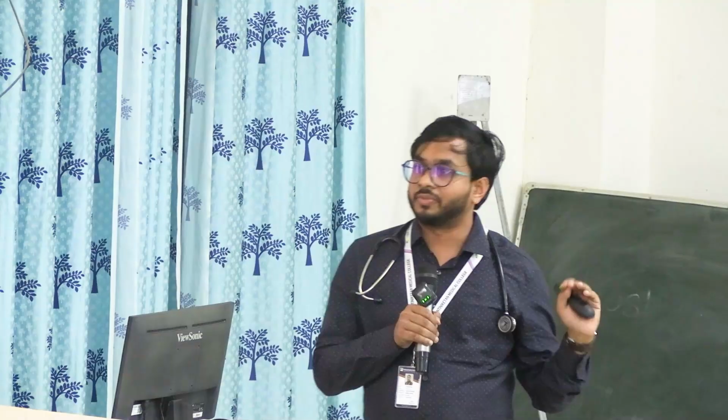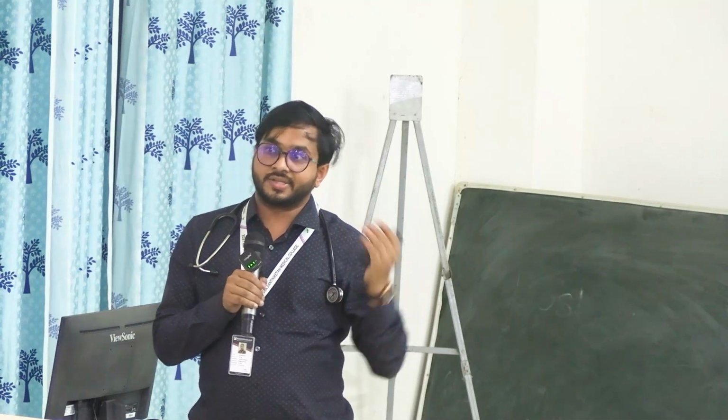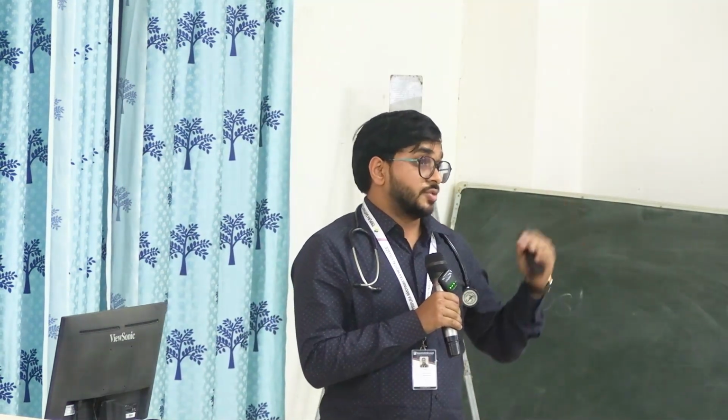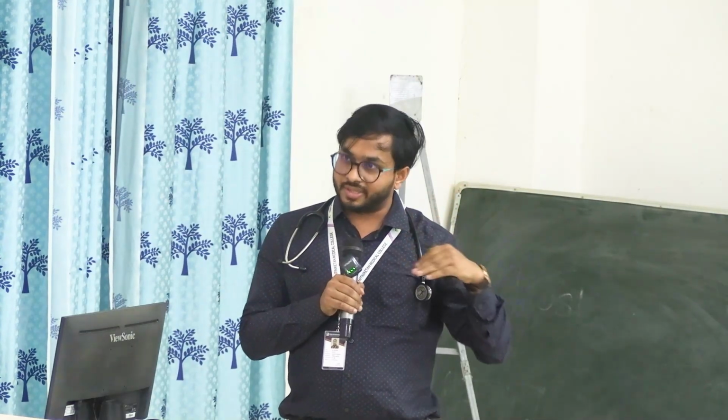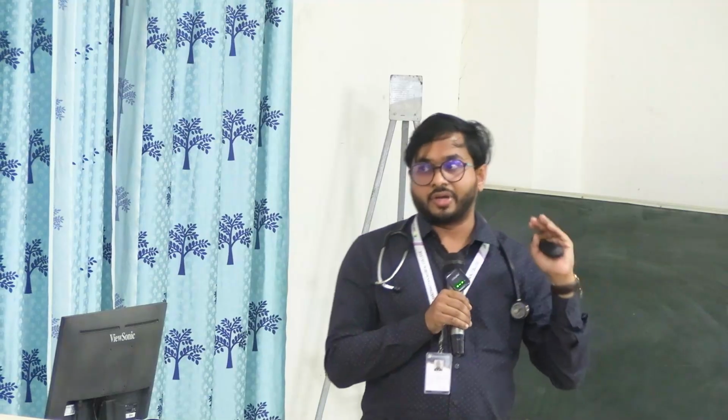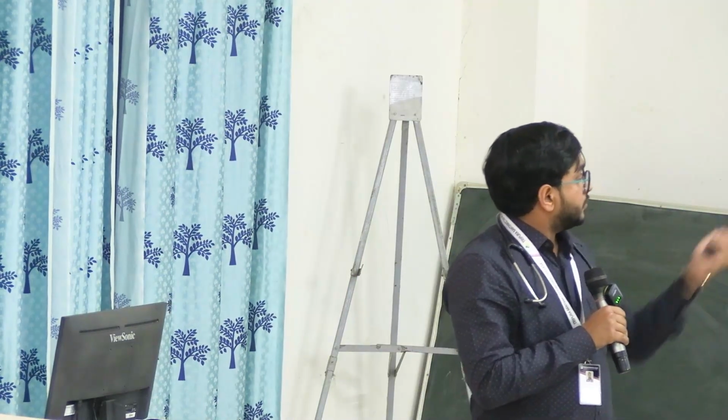We prefer 8. Why? Because this type of patient has so many complications and diseases, and there is a chance of hypoglycemia. So we prefer 8. But in younger patients, we try to control HbA1c to less than 7, fasting blood sugar less than 130, and postprandial or random blood sugar less than 180. This is our target. Okay, it is written here.